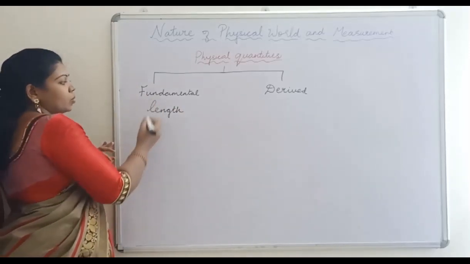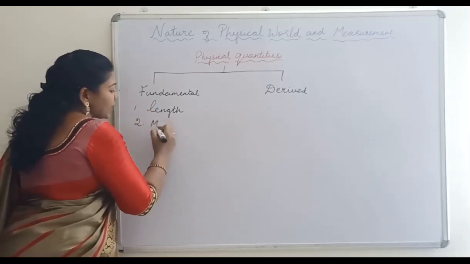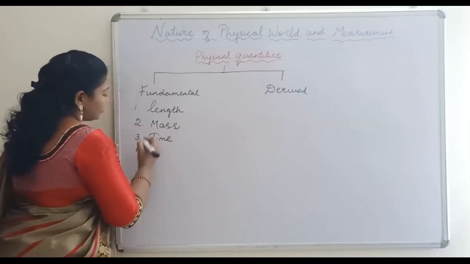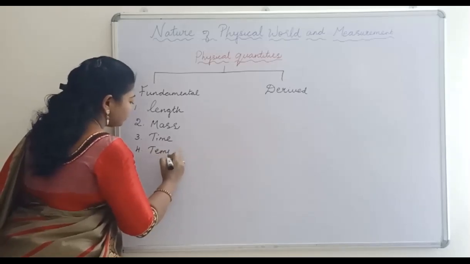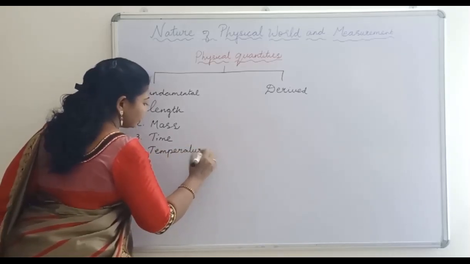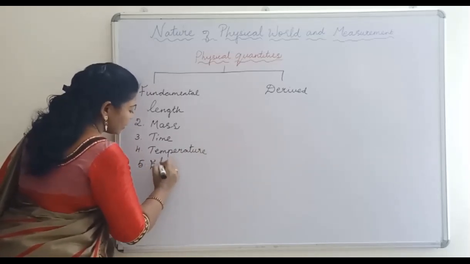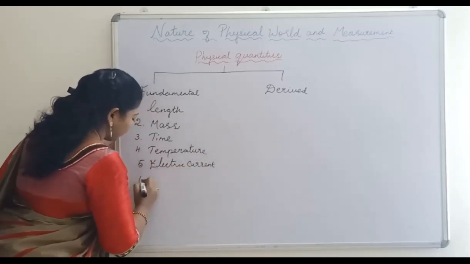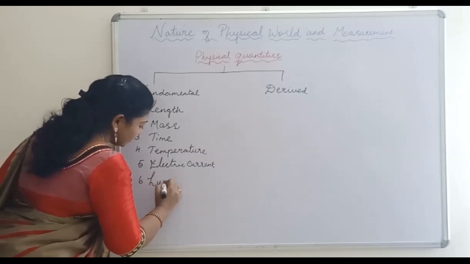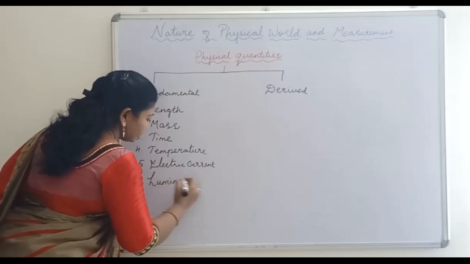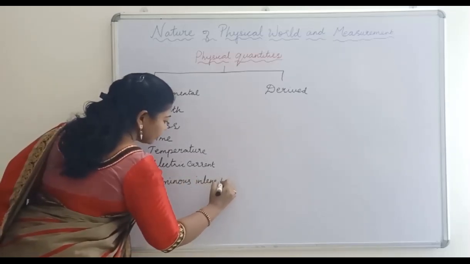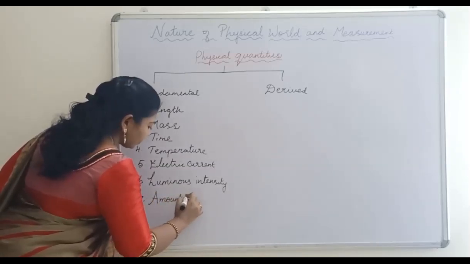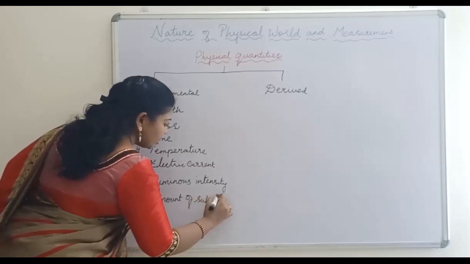Some examples of fundamental quantities are length. The second one is mass, third is time, fourth one is temperature, then electric current, luminous intensity, and then amount of substance.